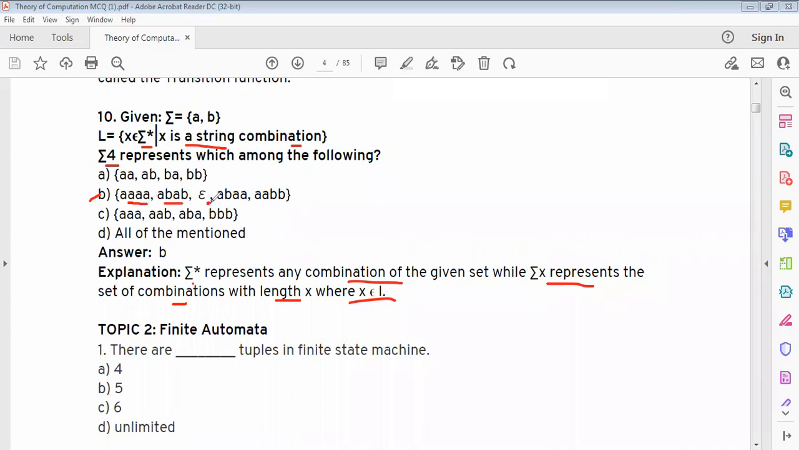A, empty set, A, B. Clean closure is any combination of the given set. Next topic 2,